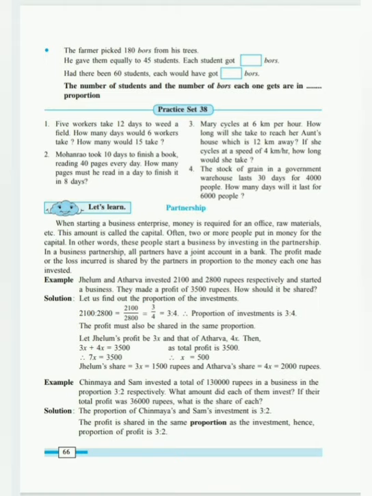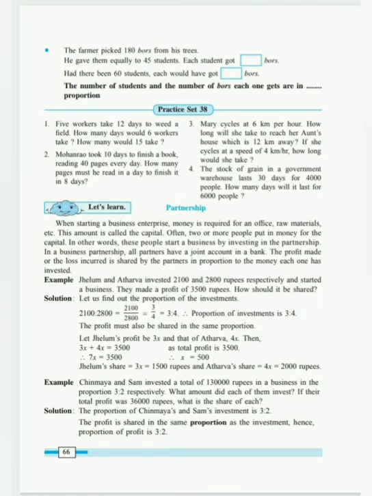Now we have two boys here, right? Jelum and Atharva, and they have invested rupees 2100 and rupees 2800 respectively. Atharva has invested rupees 2800 and Jelum has invested rupees 2100 to start a business. After doing business, they have made a profit of rupees 3500. We are asked to find out the share of the profit.